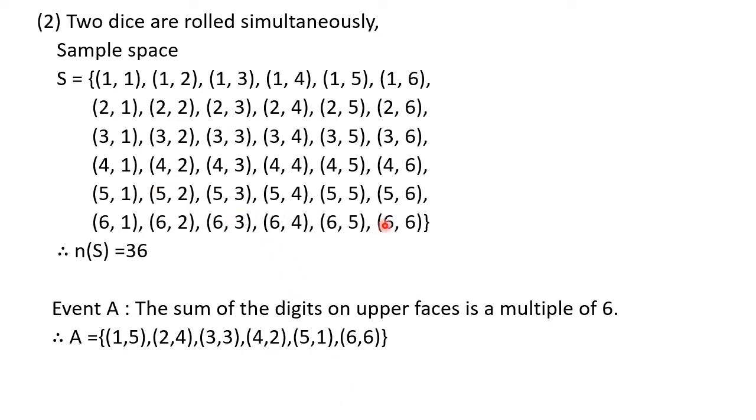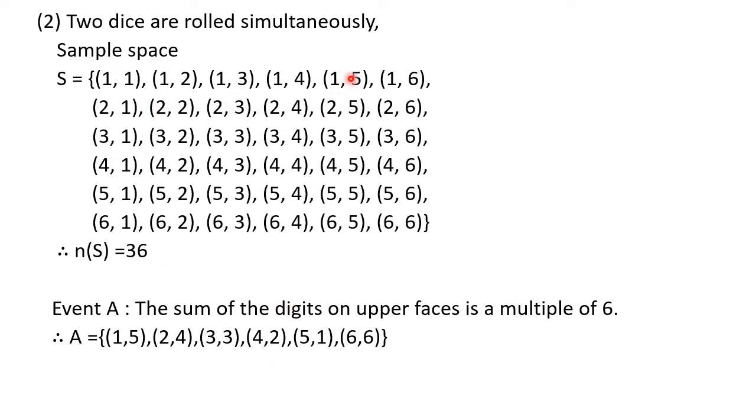Afterwards the sum is more than 6 everywhere. Finally we will write 6 and 6 because we have to directly consider 12. After writing about 6 we are going to write about 12. So (6, 6) will be the last sample point here. So in this way, from every row we are getting one sample point.